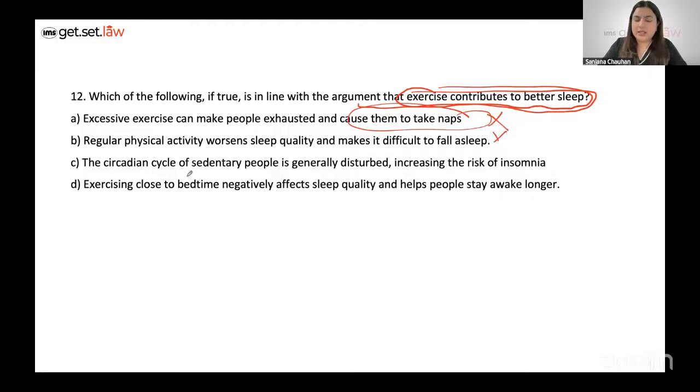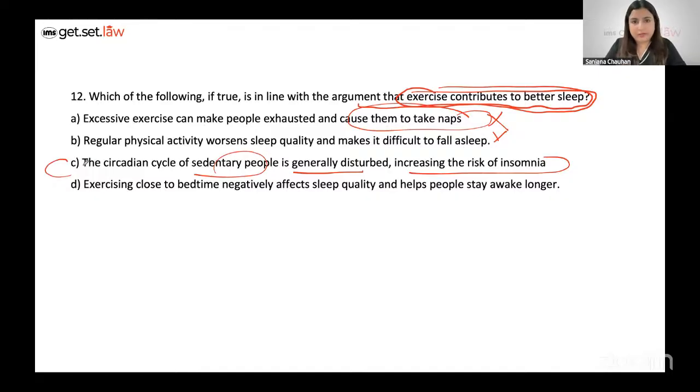Take a look at C. The circadian cycle of sedentary people. Sedentary lifestyle is when there is very little activity, very little movement. Okay, so the circadian cycle, and what is a circadian rhythm or cycle, that's also mentioned in the passage, right? So the cycle of such sedentary people is generally disturbed, increasing the risk of insomnia. You might say, ma'am, I don't see how it talks about the fact that exercise can contribute to better sleep.